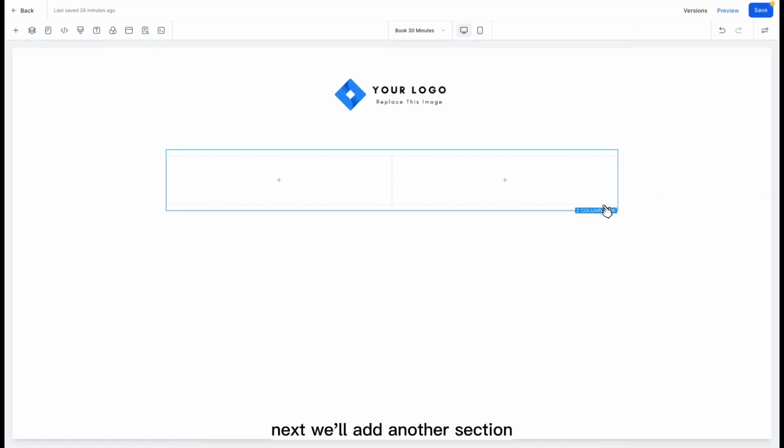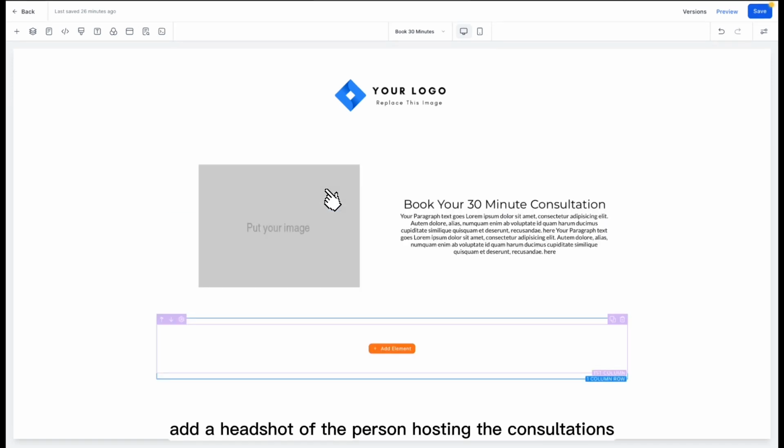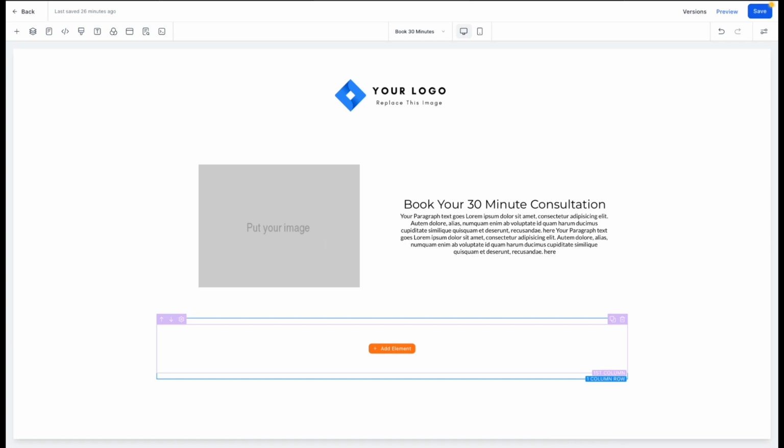Next, we'll add another section, this time wide and with 2 columns. Let's say you wanted to add a headshot of the person hosting the consultations on the left. You'll click to add in the image element. On the right, we'll add a headline and a paragraph to give a description of the consultation and who they are meeting with.